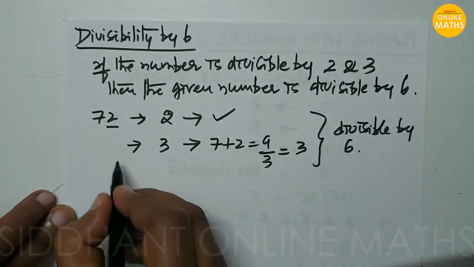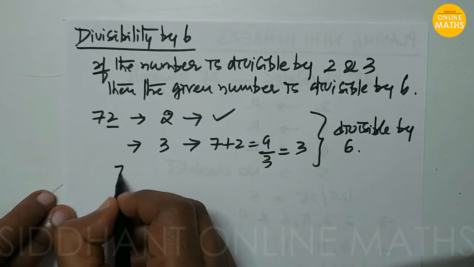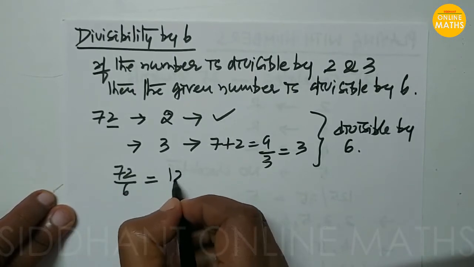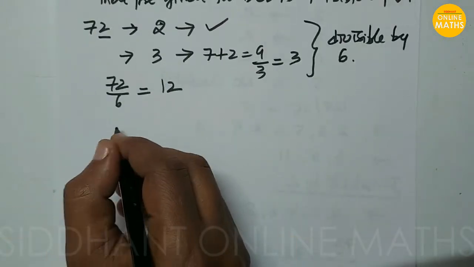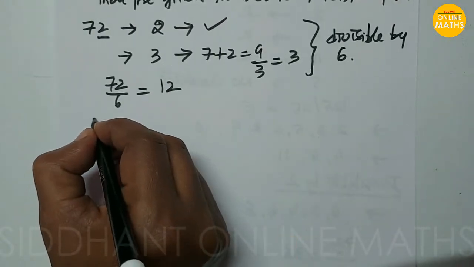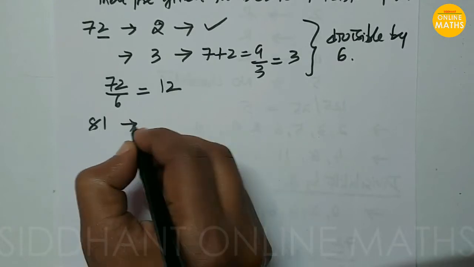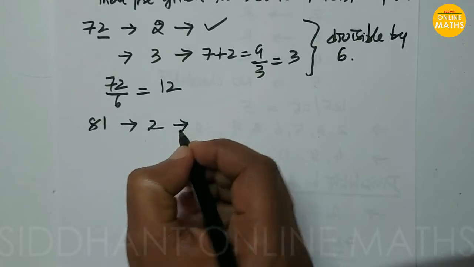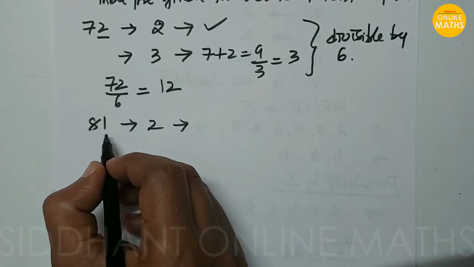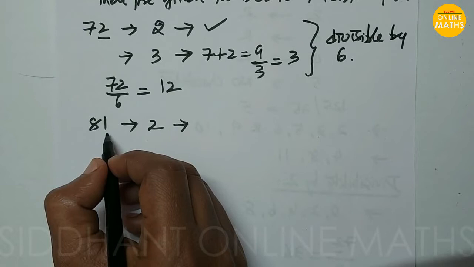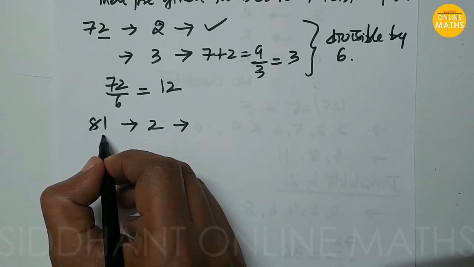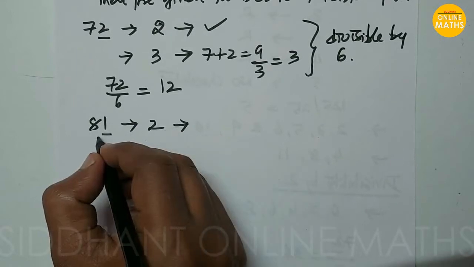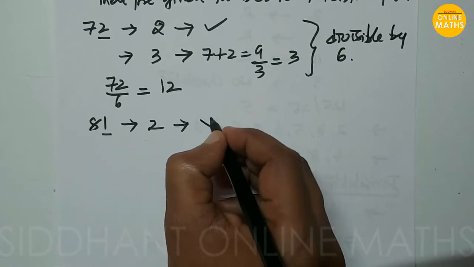So let's check whether it is divisible by 6 or not. Suppose you take 72 divided by 6, then you will get 12. So let's take another example, like 81. You want to check whether it is divisible by 2 or not. What is the rule? The unit place should end with 0, 2, 4, 6 or 8, but it ends with the number 1, so we can say that the given number is not divisible by 2.